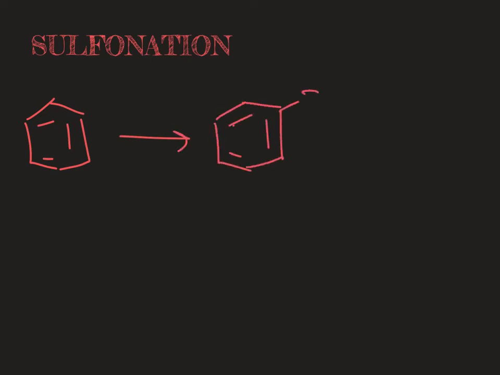Next, we're going to look briefly at sulfonation, mostly just the reagents. For sulfonation, we're going to add the SO3 group to the benzene ring. The reagents needed to do this are what we call fuming sulfuric acid.